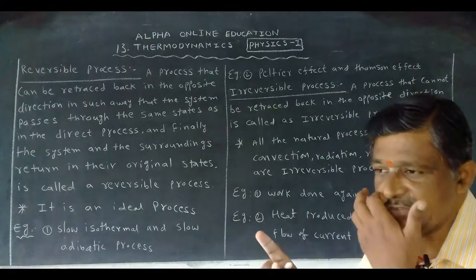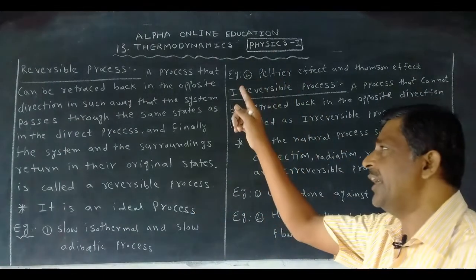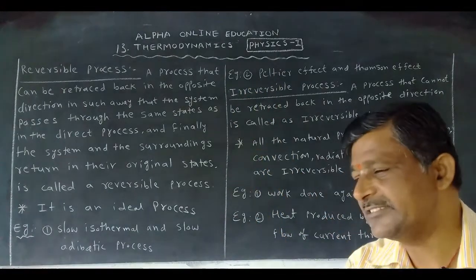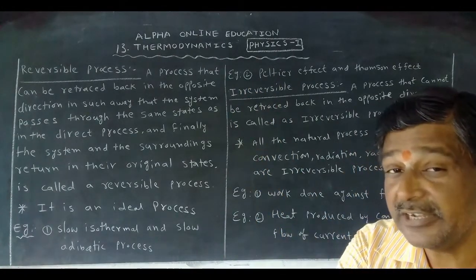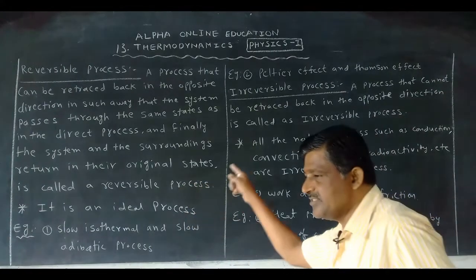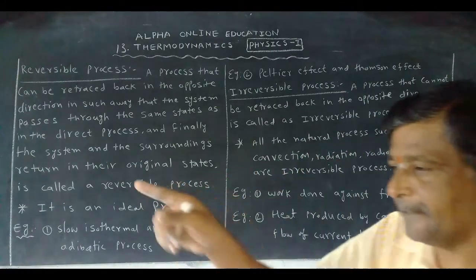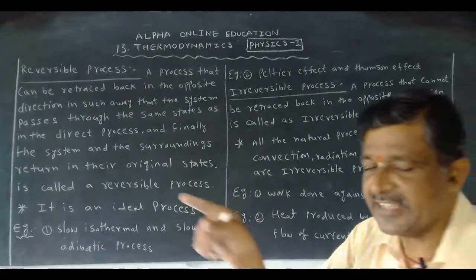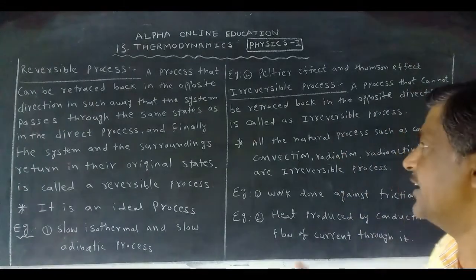Retrace back means if we move like this and move like this, this is called not retrace back. Moves like this and like this, same. Don't deviate the direction, it is called retrace back.